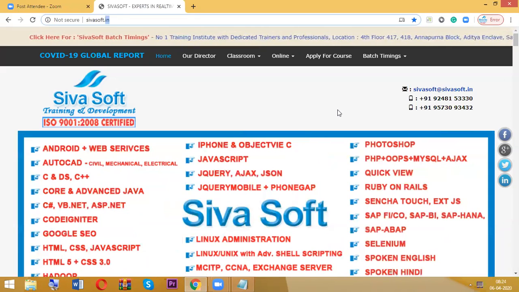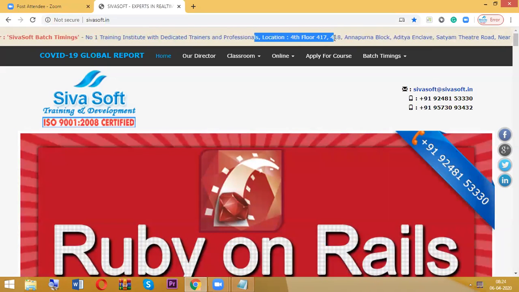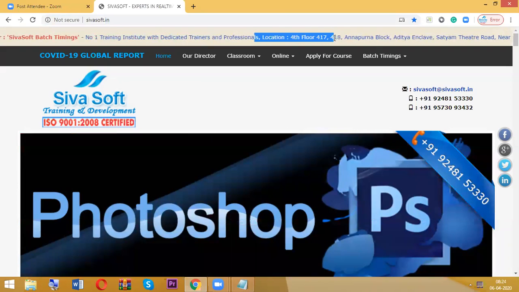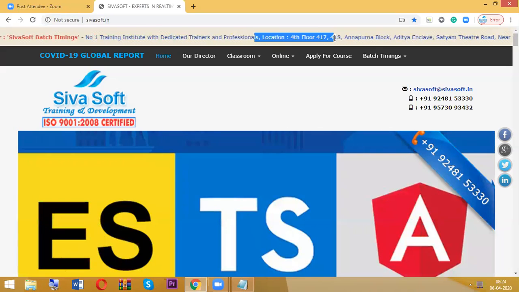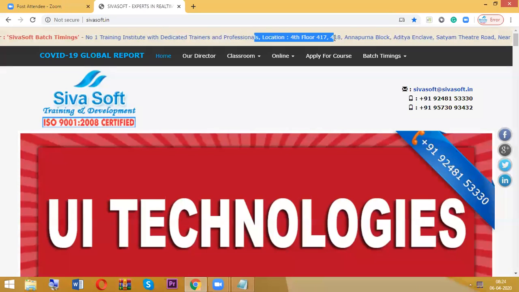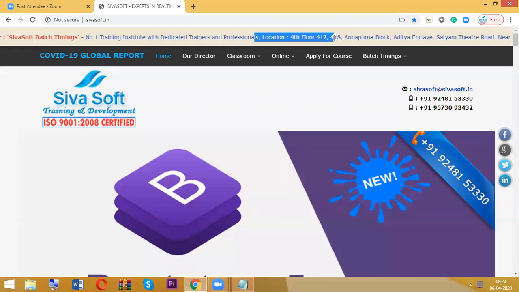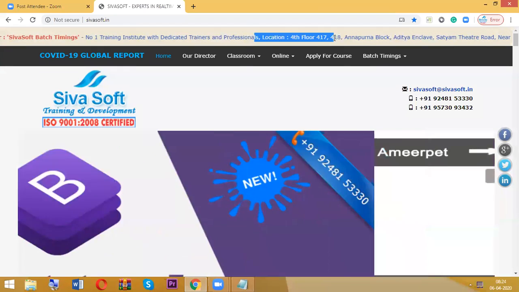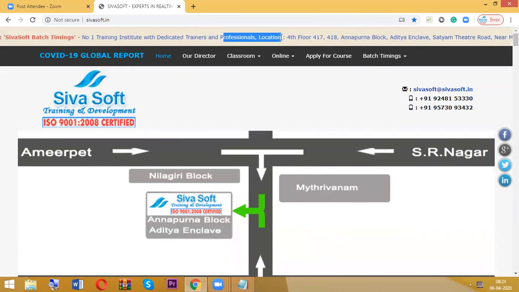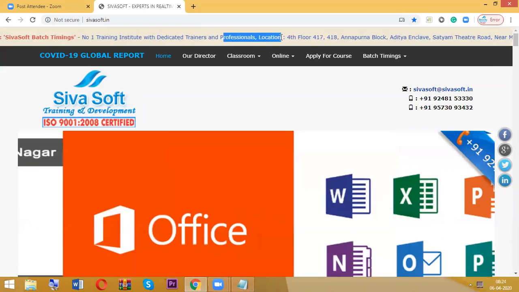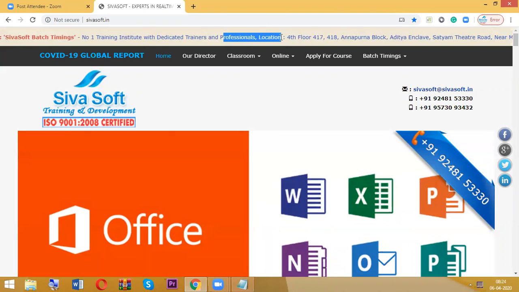As an interaction, I am placing the cursor on this scrolling text. As a user, I am giving some input. What is my input here? Placing the cursor on the scrolling text. What is the output from the web page? Scrolling has been stopped. So this is called what? Interaction. My input is placing the cursor, and the output is that scrolling has been stopped. So this is an interaction.